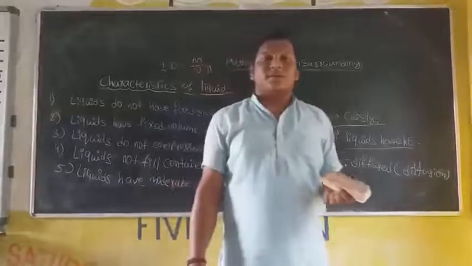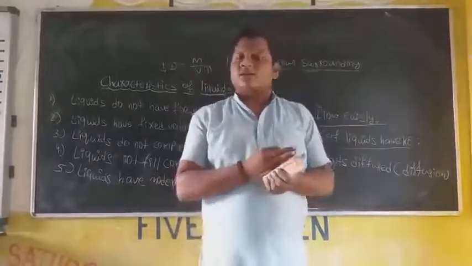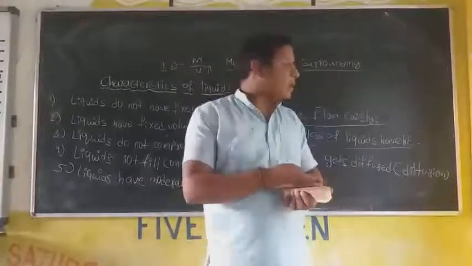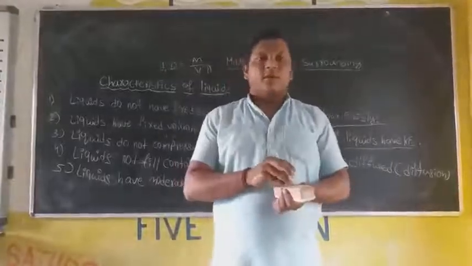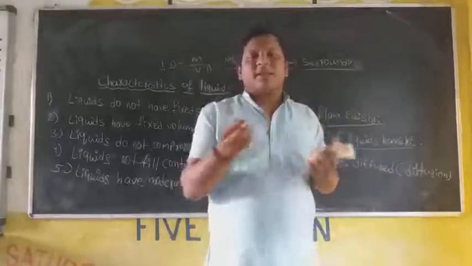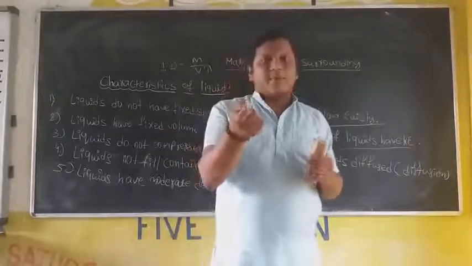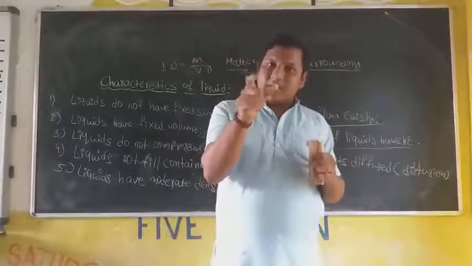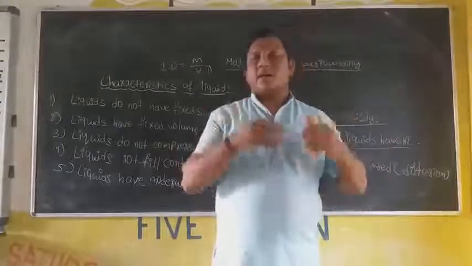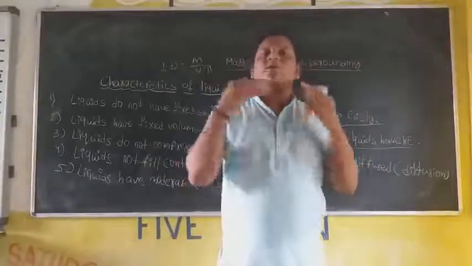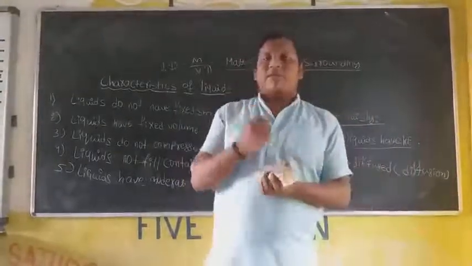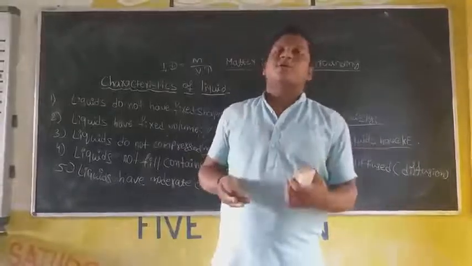In solids, there is no diffusion property, but in liquids it has a diffusion property. Why? It has an interparticle space. When between particles there is a space, then it gets diffused. But when you don't have a space, it will not be able to diffuse.